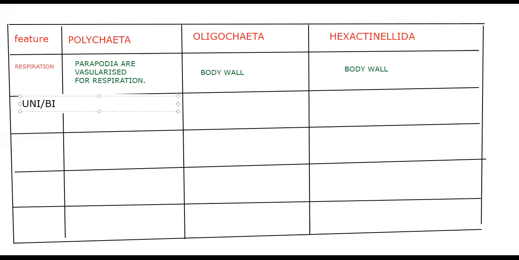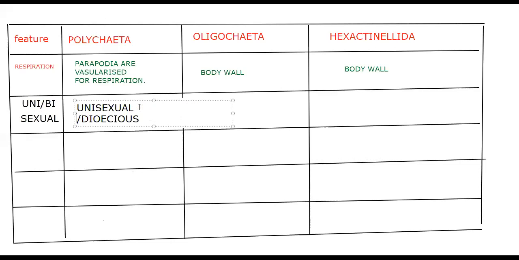For Polychaeta, it is unisexual, also called dioecious. Then Oligochaeta, and oh my God, I made a small mistake here.